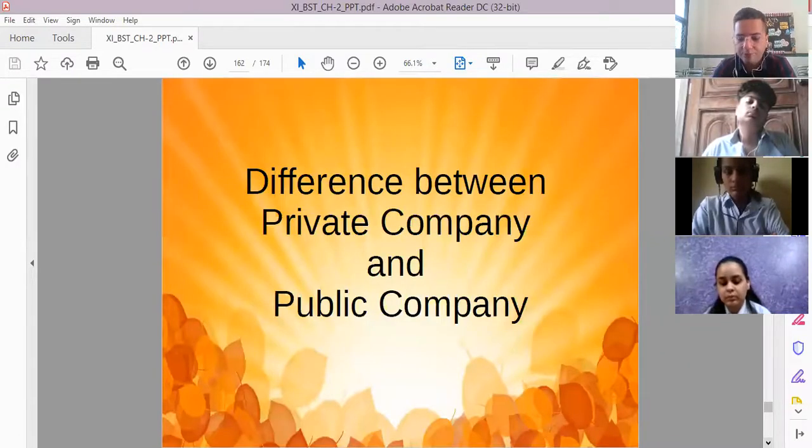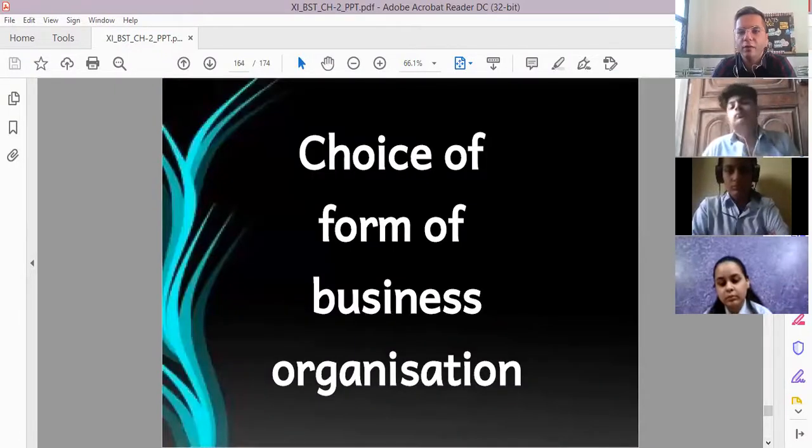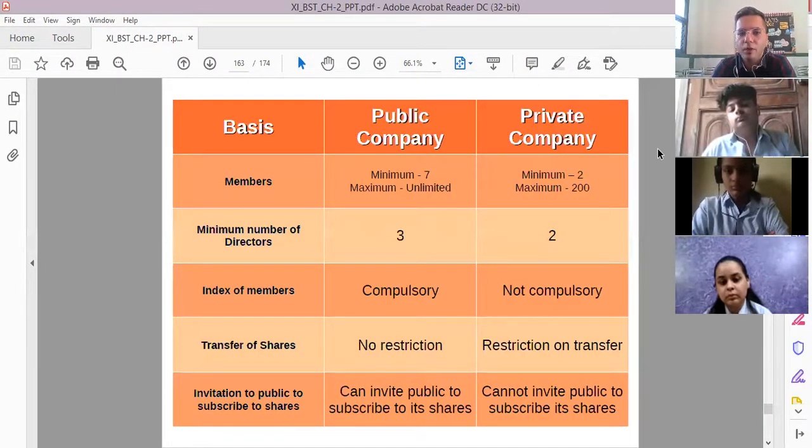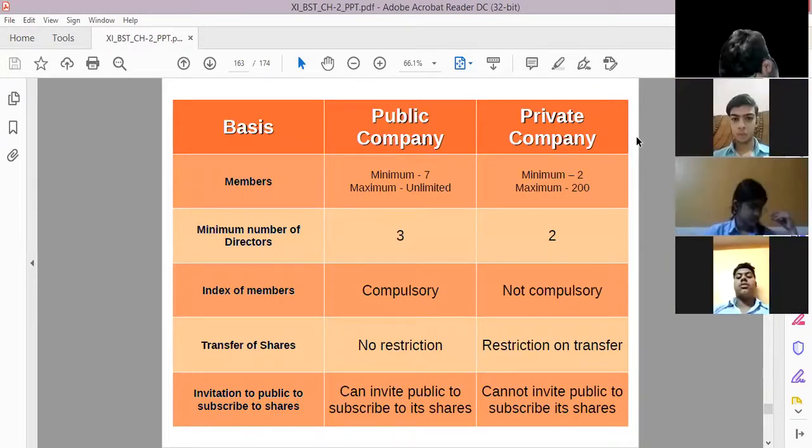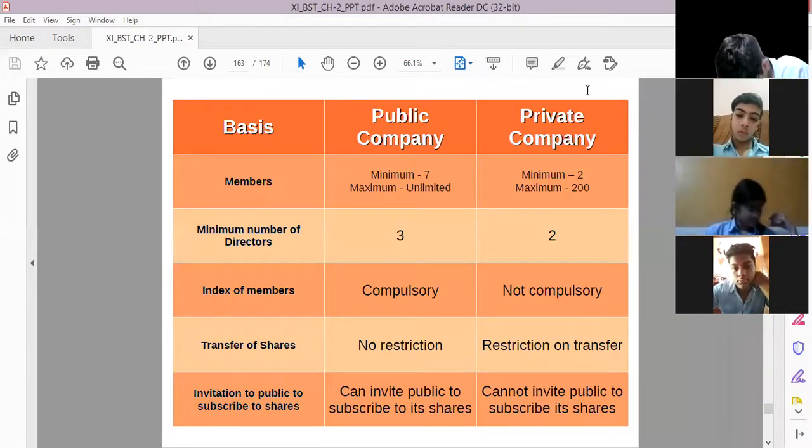Difference we have already covered on the basis of members, on the basis of minimum number of directors. Index of members means whether you want to keep a record or not. Then transfer of shares. Transfer of shares means we basically talk about the transfer of securities only. And invitation to the public to subscribe to shares, whether the prospectus can be issued or not, right? So that is all we have covered in the different forms of joint stock companies. Now with this we end the chapter, forms of business organization.